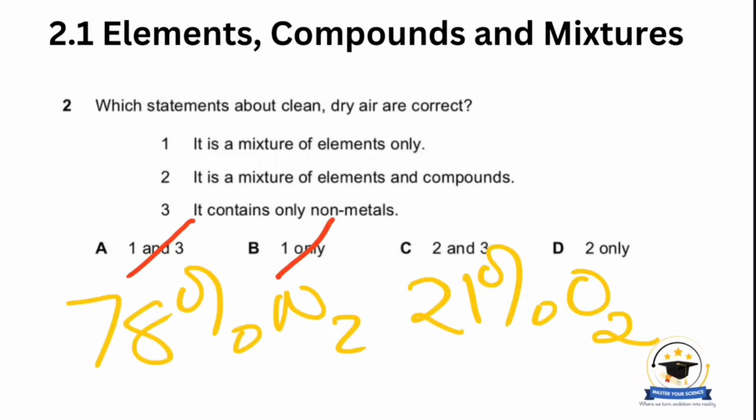Then it says it is a mixture of elements and compounds, so that is correct. As we've said, there are elements which are nitrogen, oxygen, neon, helium, and then we've got compounds such as carbon dioxide and methane. So number 2 is correct. The number 3 says it contains only non-metals. So that also is correct because none of the elements we've mentioned are metals. So that makes C the correct answer.